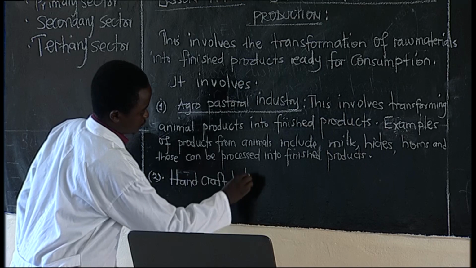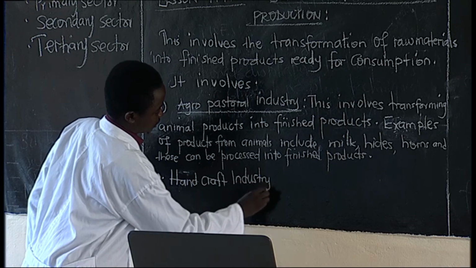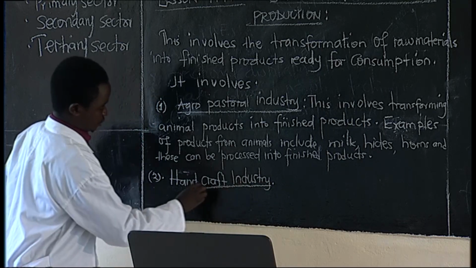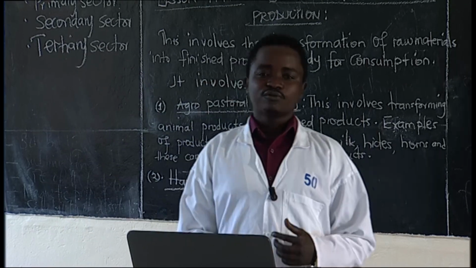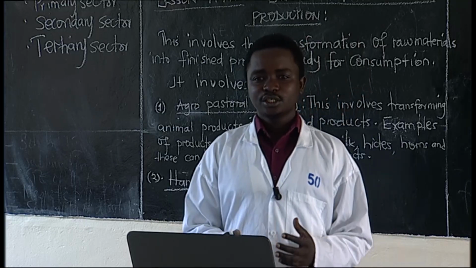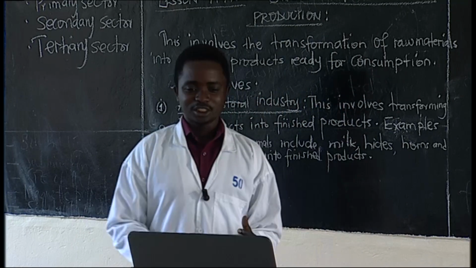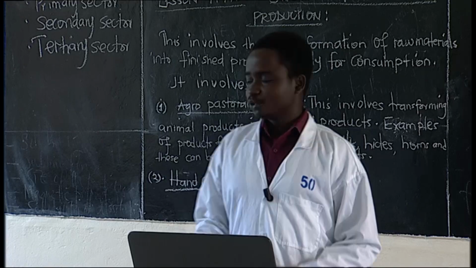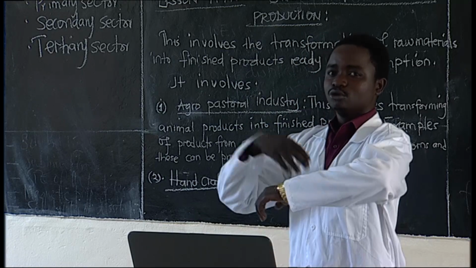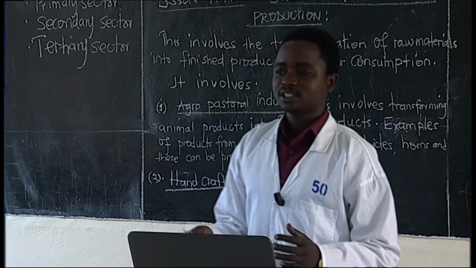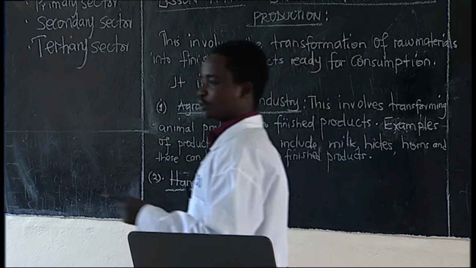With this handcraft industry, it does not involve use of automated machines that use engines, machines that use electricity. No, with this sector, it does not use that. So it is using hands to manufacture or to transform raw materials into finished products.